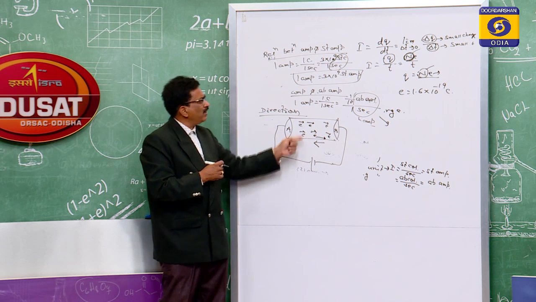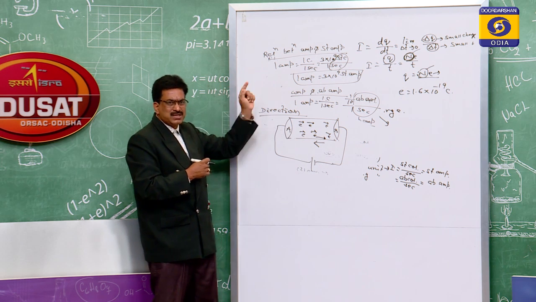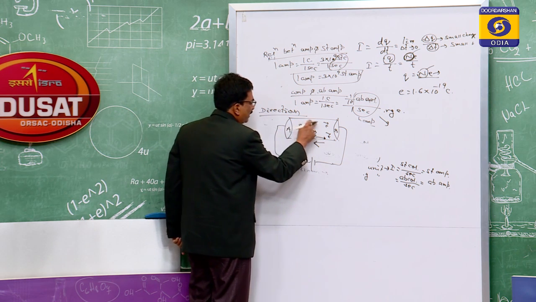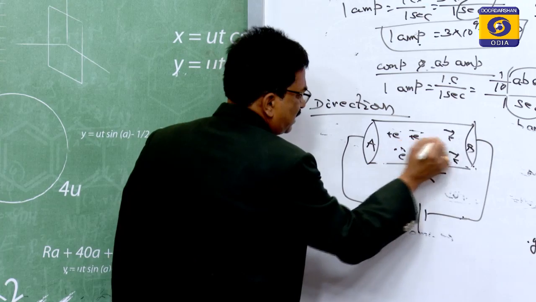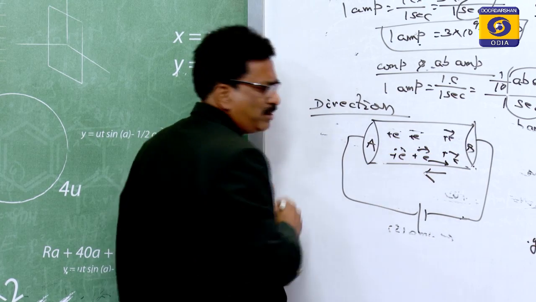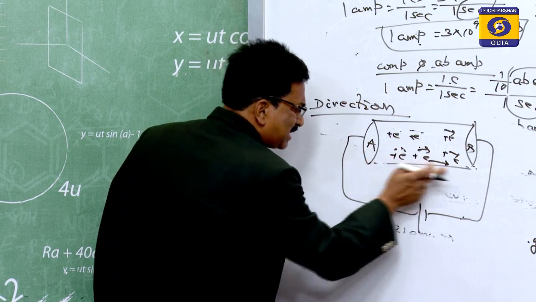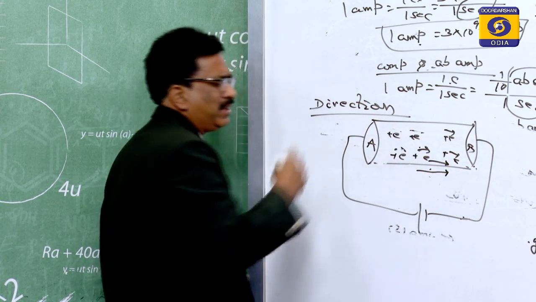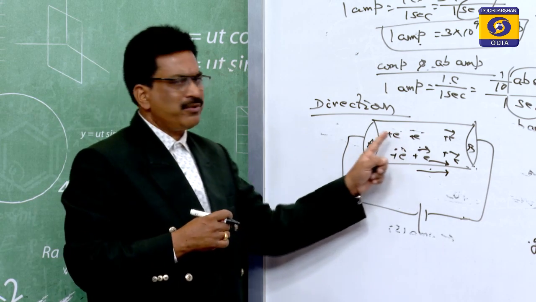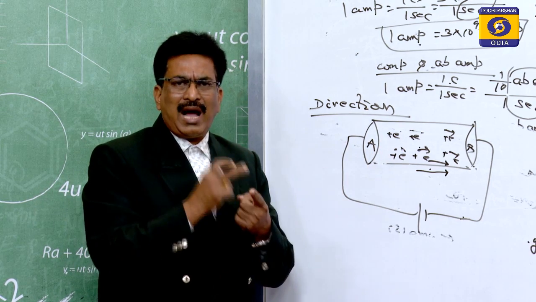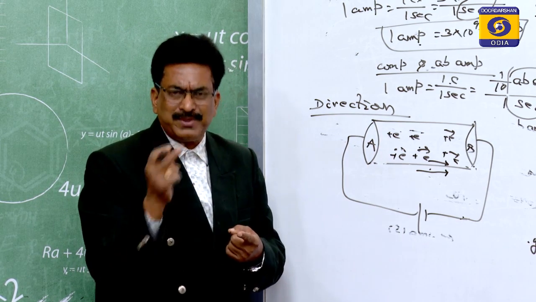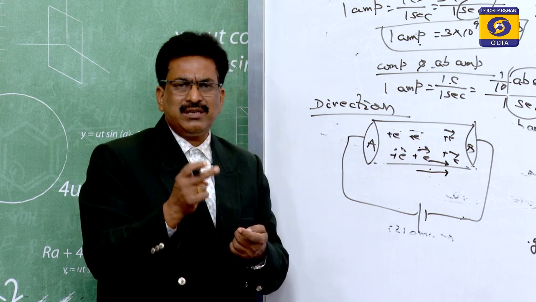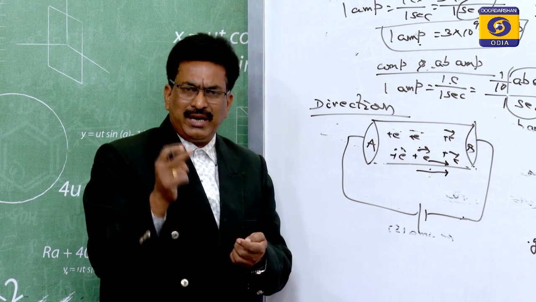Instead of taking the electron, as I have said, if we take the charged particles that are positive charges, and the positive charges are flowing in this direction, then the current also flows in that direction. So you have to remember that the current flows either in the direction of the positive charge or in the opposite direction of the negative charge.